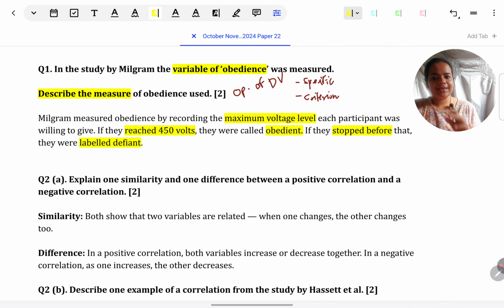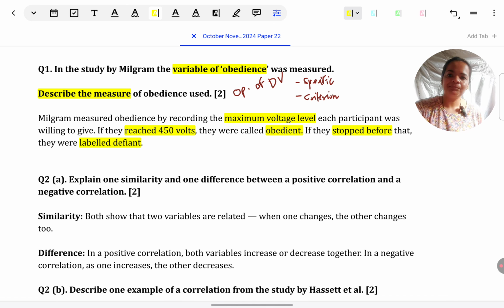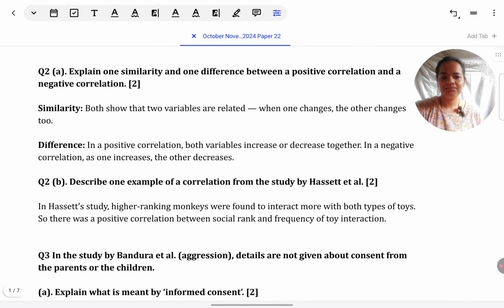A good strategy can be this one has been asked for Milgram. After practicing this one, go over all the core studies, the remaining studies from Dement and Kleitman onwards. Check whether you'll be able to write a 2-marker operationalizing the dependent variable in each of the core studies. Then you'll be confident that you can answer any question of this type. Let's look at the next question.